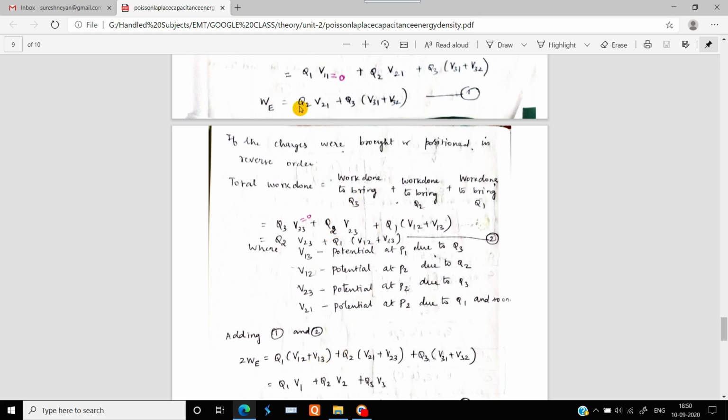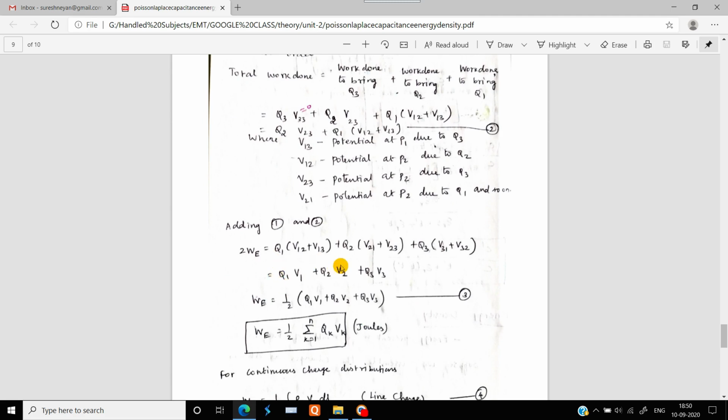The Q2 term is available in two locations, so since we are adding these two equations, Q2 into V21 plus V23 will be the second term, plus Q3 into V31 plus V32, since the other term will be 0 and only this term is valid. We can term this as V1, because it is the potential difference between the first charge and the second charge, and the first charge and the third charge.